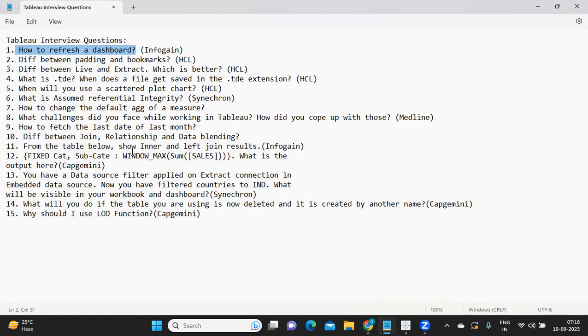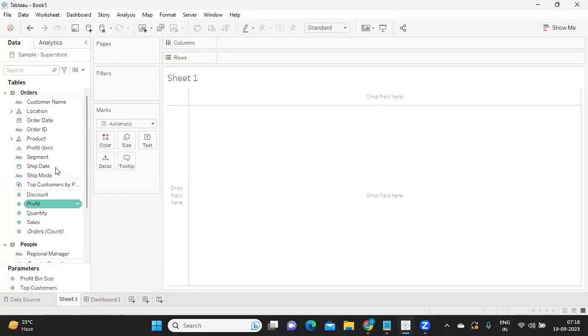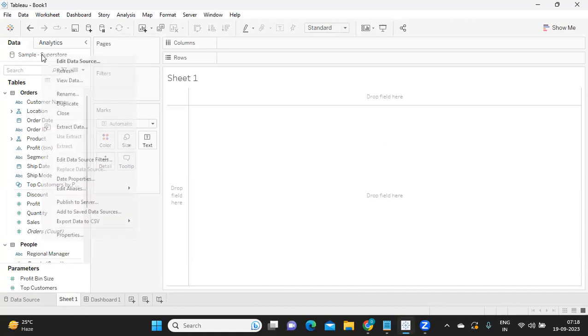If you have your extract schedule, you can go to that and run that, or you can also go to your Tableau and click on this to reload the data. This will refresh or run an update on that, or you can right click on this data source and refresh it, so that Tableau reconnects and checks if there is any updated data and brings in the information for you. If you are using an extract connection which is available locally, you can also use this extract option, and you can use the option from here to refresh the connection. So that option is also there.